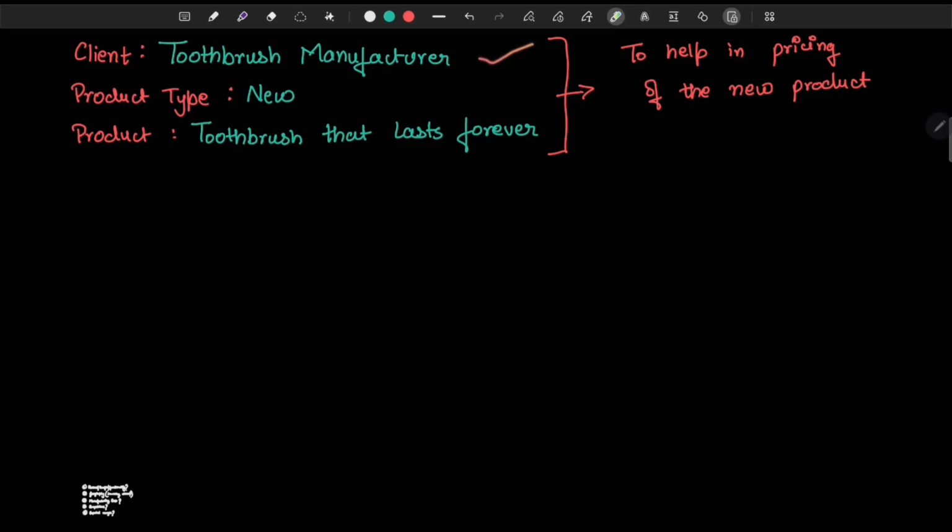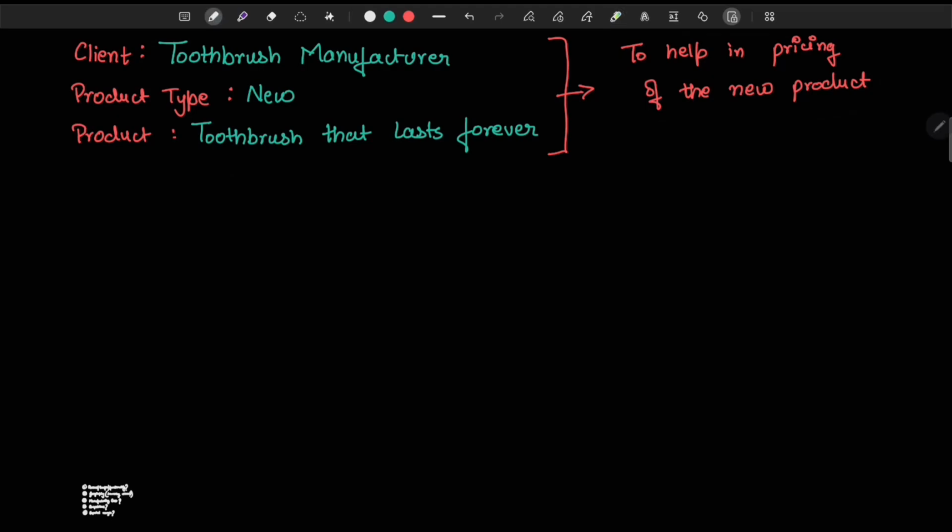It's a toothbrush manufacturer and has a new product. The product is a toothbrush that lasts forever. Now, it needs your help in pricing this new product. Currently, we only have these three pieces of information, but we need more. So, at the start of the case, once the interviewer gives you the question, you can take a minute, gather your thoughts, and look for the information that you further need to solve it.